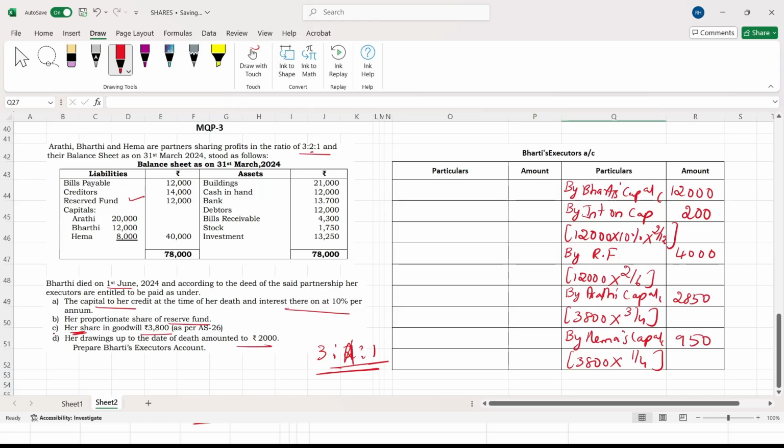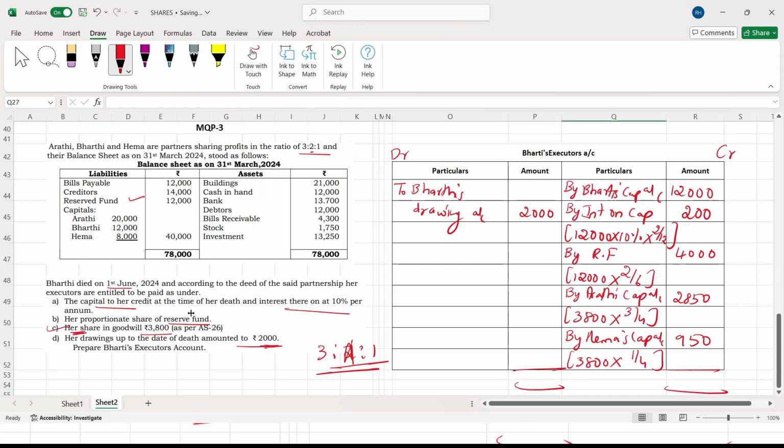Okay, now we have completed goodwill also. Her drawings up to the date of death amounted to rupees 2,000. I have already told you drawings will be recorded on the debit side. Drawings, interest on drawings, losses should be recorded on the debit side. Hence, since it is an executor's account, you should write it as to Bharti's drawings account. How much drawings? That is 2,000.